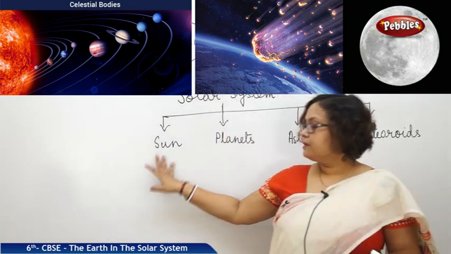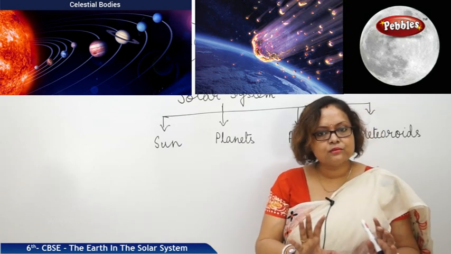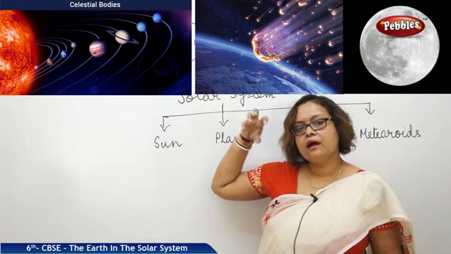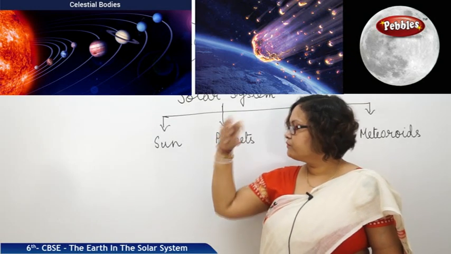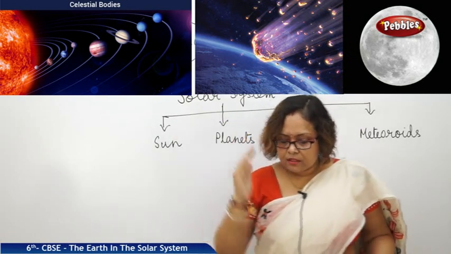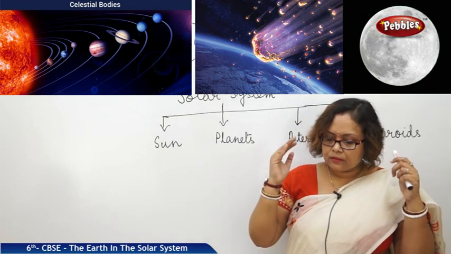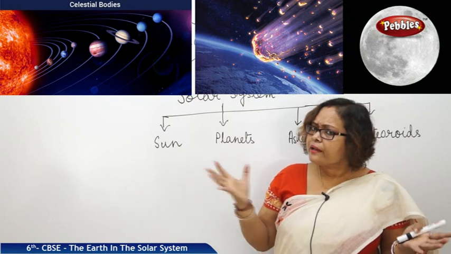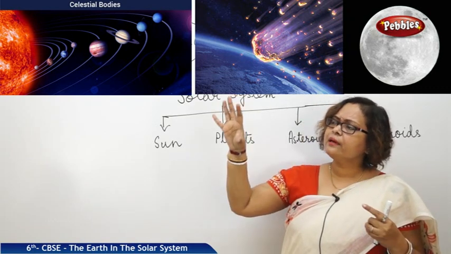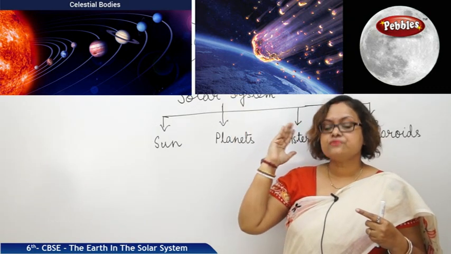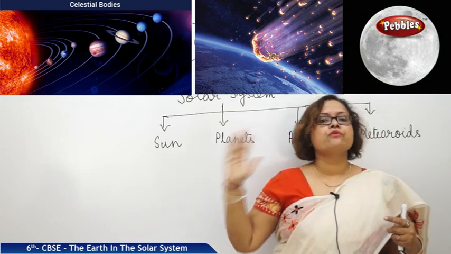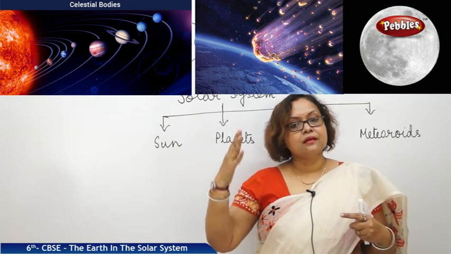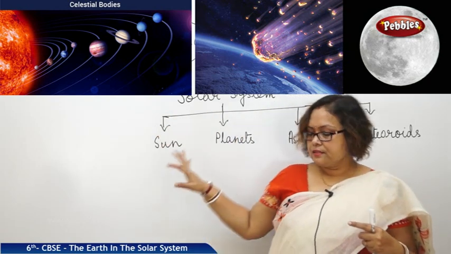Sun is the mother figure or father figure, whatever you want to say, in the solar system. Actually the controller of the solar system. Sun is the huge ball I told you. Then you can ask me why it is not looking so big, because it is 150 million kilometers away from the Earth. As a result, we can see sun in that size.